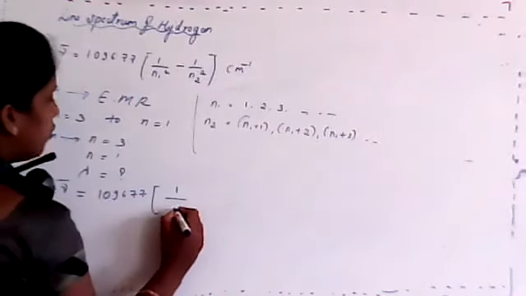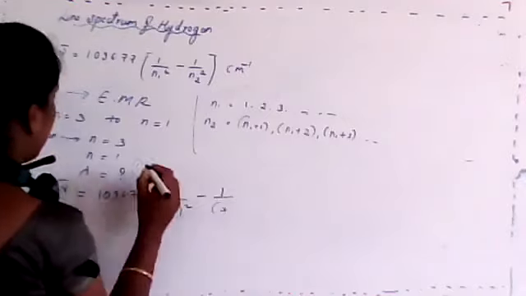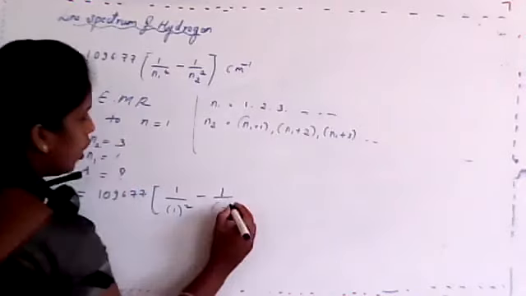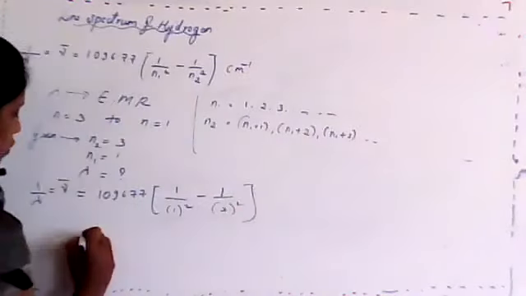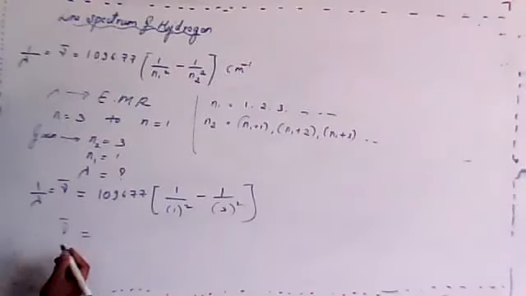So that value of N1 is 1 square minus the value of N2 is 3 square. I'll write it as N1 and N2 3 whole square. And you'll finally get the answer. Is this clear, student? So first you'll get the value of mu bar.